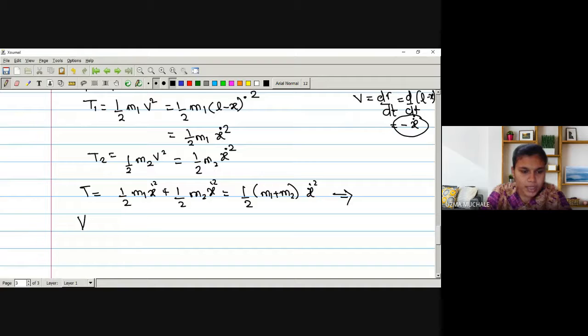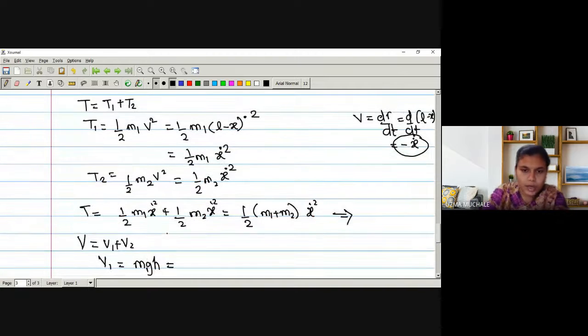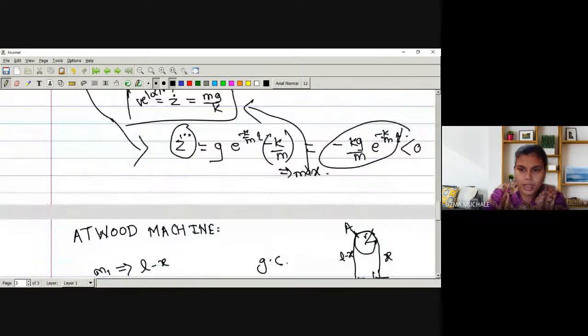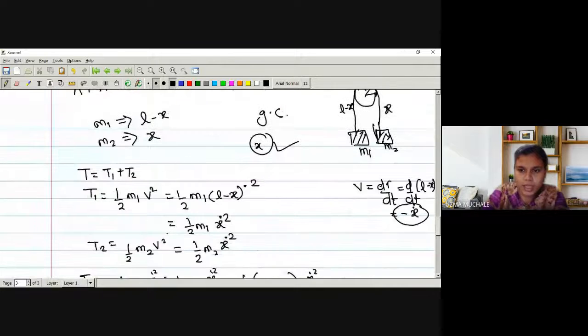That is potential energy V equals V1 plus V2. That is V1 equals mgh. What is the h in the case of the first particle? That is m1. No doubt, gravitational acceleration is constant. As it is hanging, if it is in the downward direction, we can have this with a negative sign. For m1, the height is L minus x. As it is in the downward direction, it is with a negative sign.